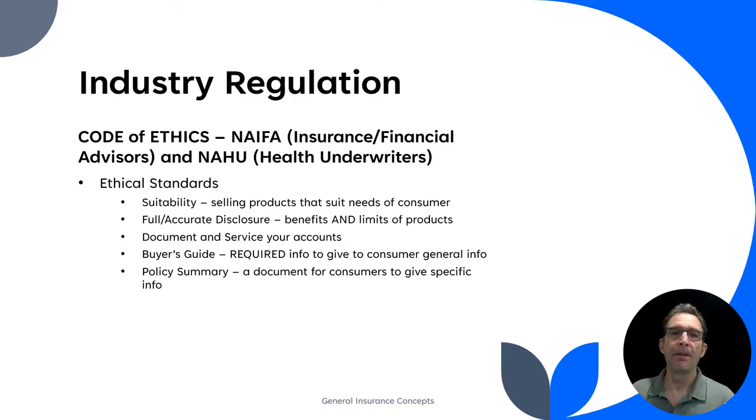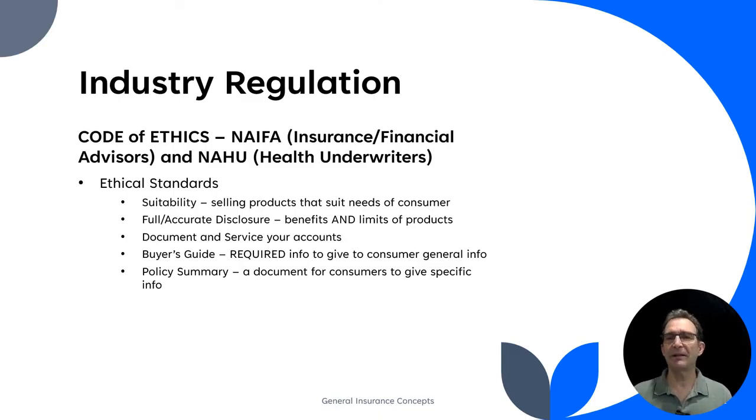and appropriate. Full and accurate disclosure means that you tell customers about the benefits and the limits of products. You will learn when you start diving into products that all of them have some aspects of limitations. An insurance company can't cover everything for everybody in all cases. So as a sales agent, it's important that you're disclosing what a product will do and also what it won't do so that people are clear. That's what full and accurate disclosure means. You're disclosing both the benefits and the limits.